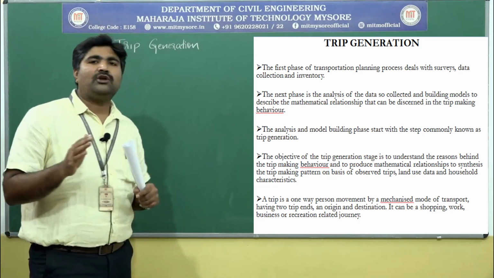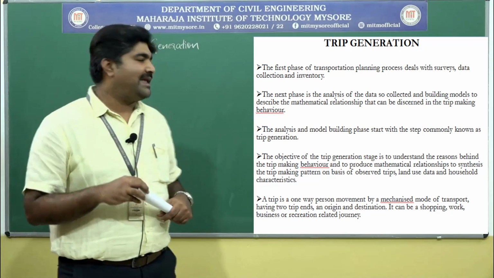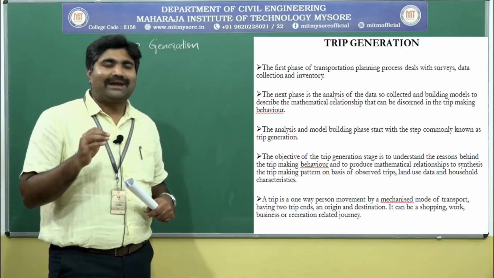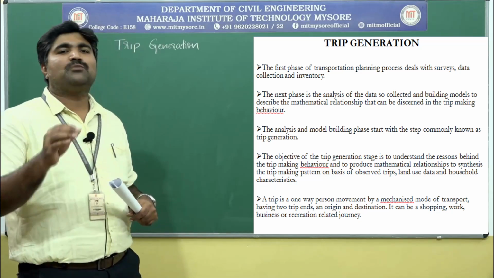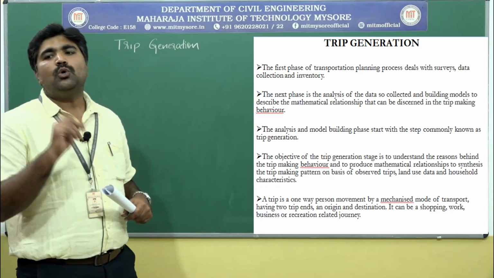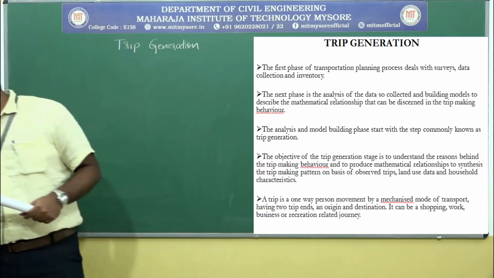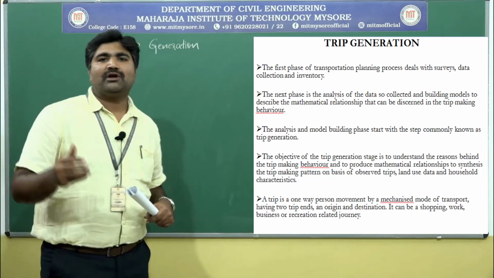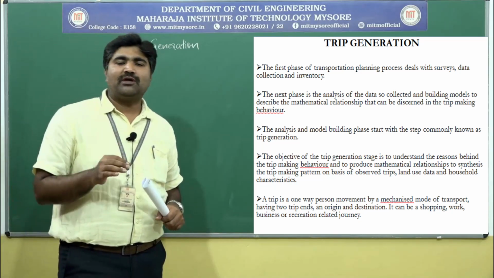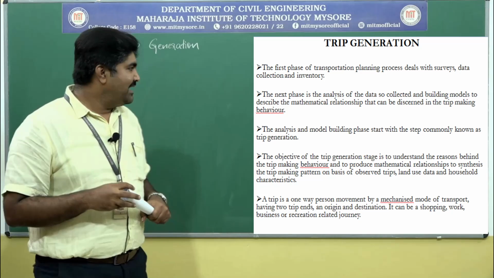Next, what do you mean by a trip? A trip is a one-way person movement by a mechanized mode of transport, which has 2 trip ends. There will be 2 trip ends, one the starting point and the other the end point, that is origin and destination, where origin is the starting point and destination is the end point.